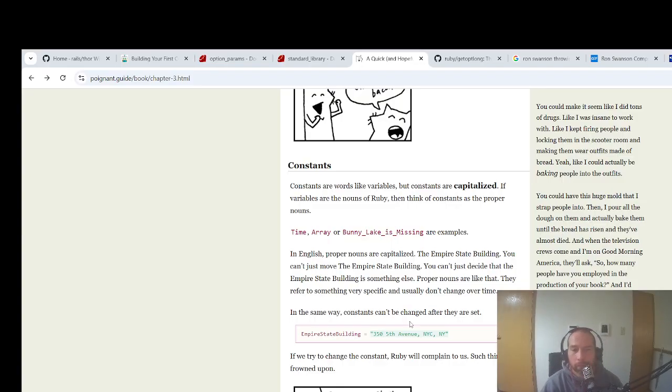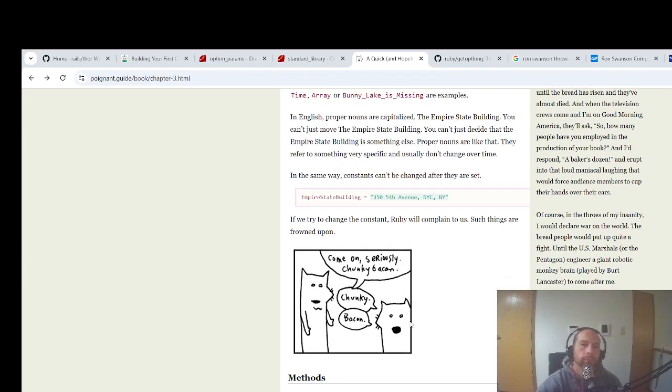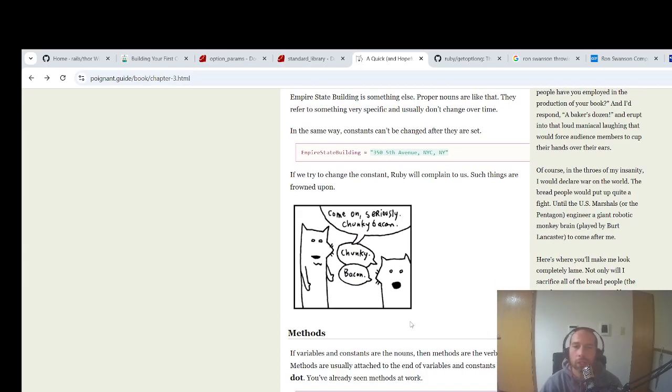Proper nouns are like that. They refer to something very specific and usually don't change over time. In the same way, constants can't be changed after they are set. Empire State Building equals 350 Fifth Avenue, New York, New York. If we try to change the constant, Ruby will complain to us.